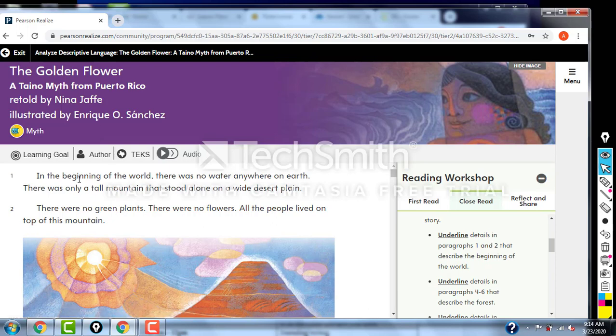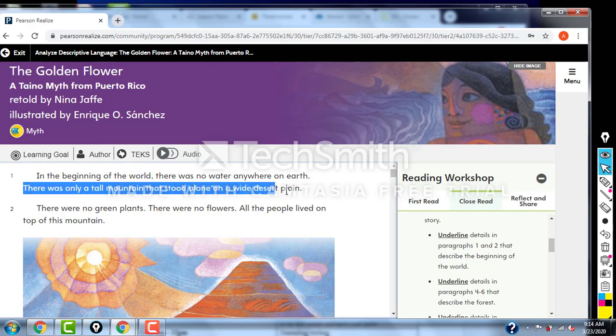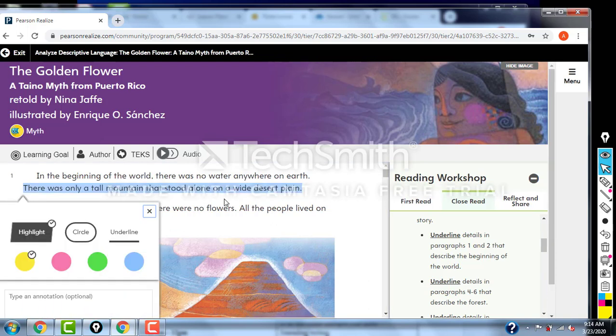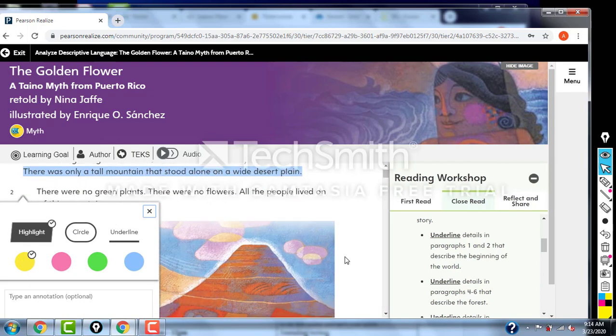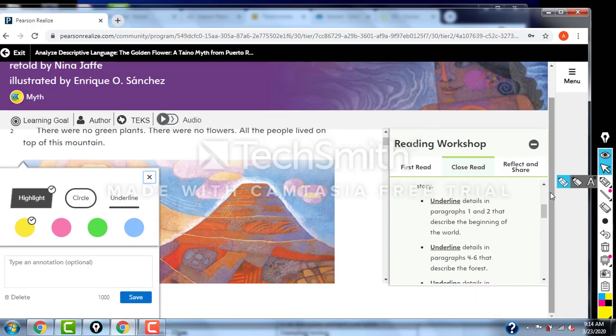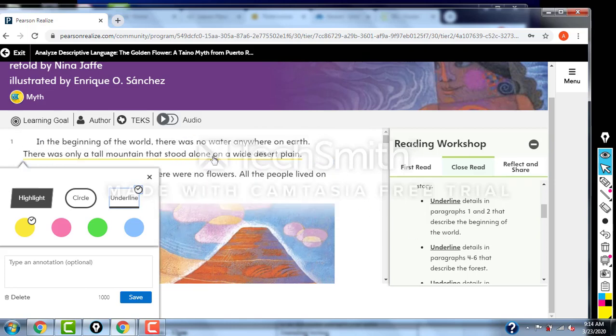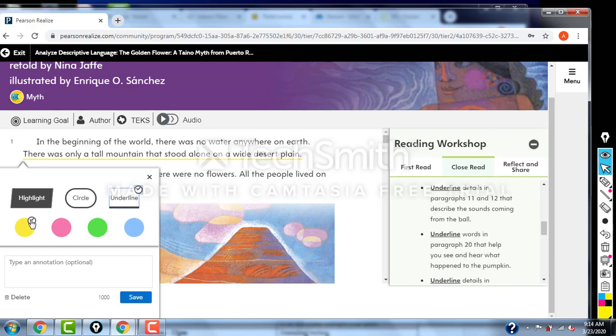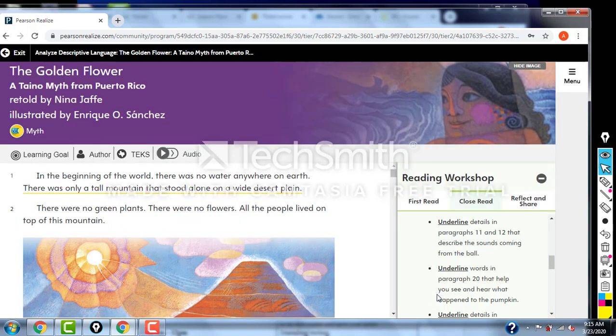So you go to paragraphs 1 and 2. Once you highlight it, let me scroll down so you can see that. It'll pop up. If this one said underline, you click on underline, and if you notice, it underlined your answer there. If it were to say highlight, of course, you'd click on the highlight button and highlight it. Click on save, and it'll save your information there.